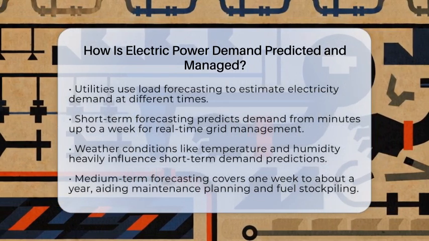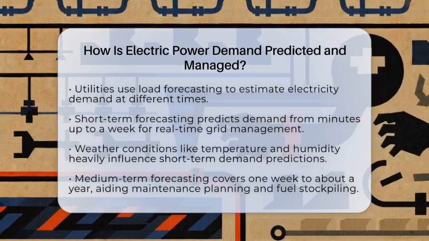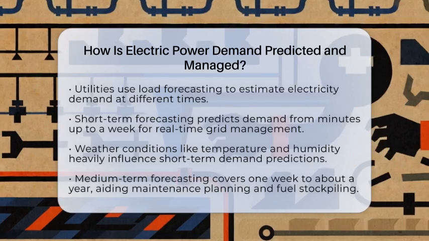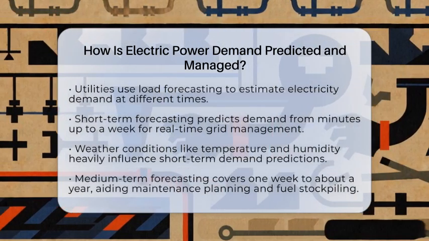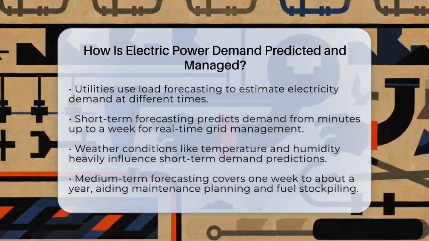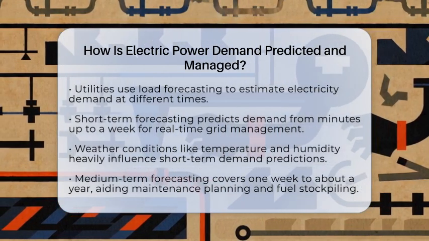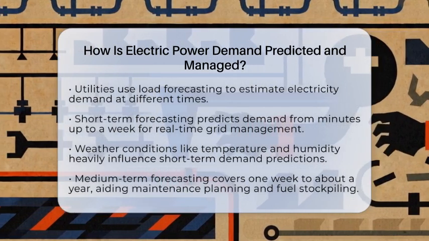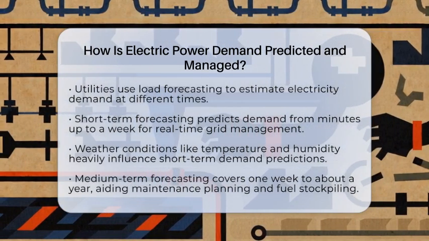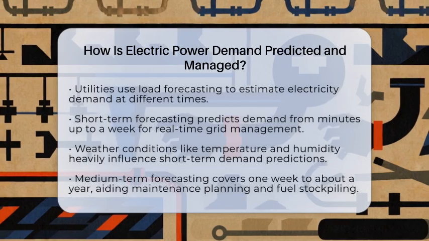This helps them plan how much power to generate, when to do maintenance, and how to keep the lights on without wasting resources. Load forecasting is split into three main time frames. First is short-term forecasting, which looks at minutes up to a week ahead. This is used for real-time grid management. Operators need to know if demand will spike or drop so they can adjust power plants quickly.